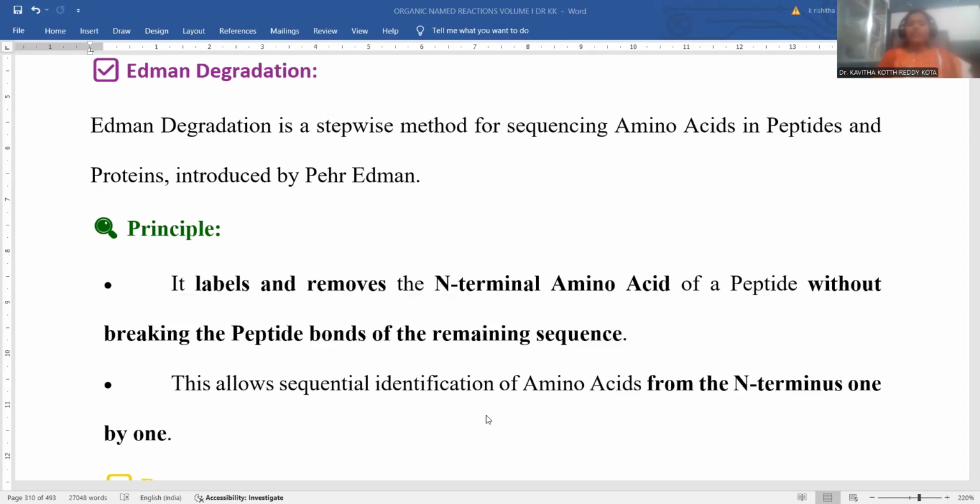This allows sequential identification of amino acids from the N-terminal one by one. Sequential identification of what is present on the N-terminal. N-terminal means the amino functionality, what groups are located on it. So this is called N-terminal functionality. Then it is possible to identify the suitable functional groups on N-terminal amino acids.